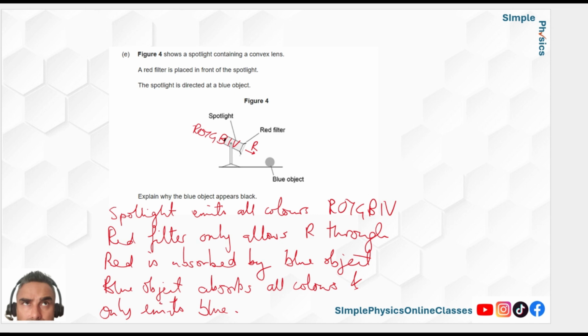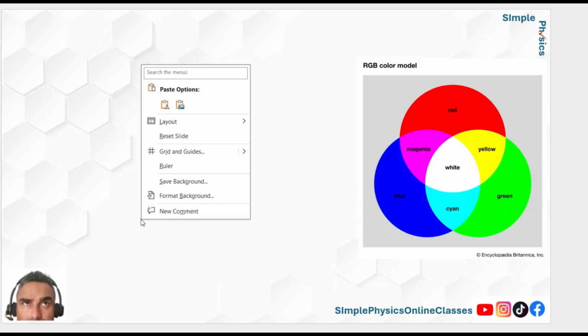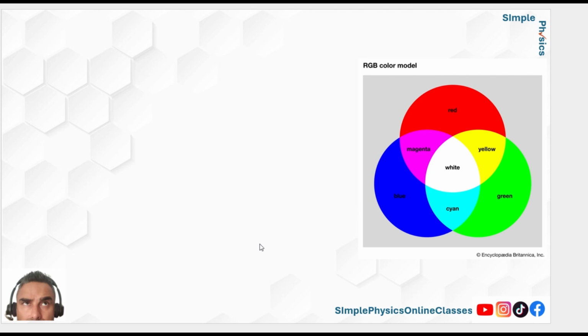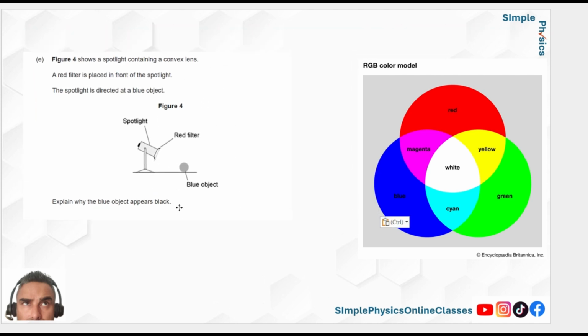Okay, so let's just practice this a little bit. What if I said to you, it's not a red filter, but it's a magenta filter? You must know your secondary colors.